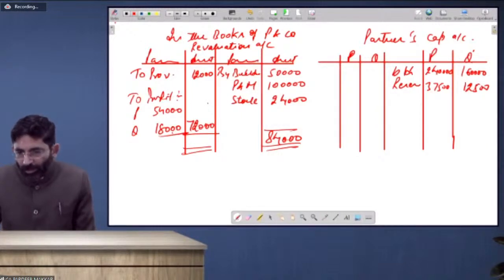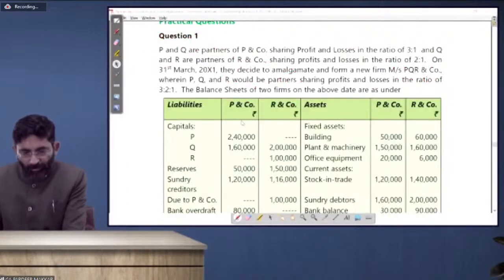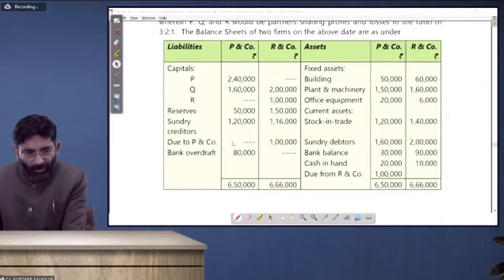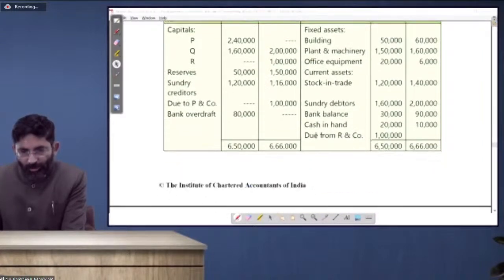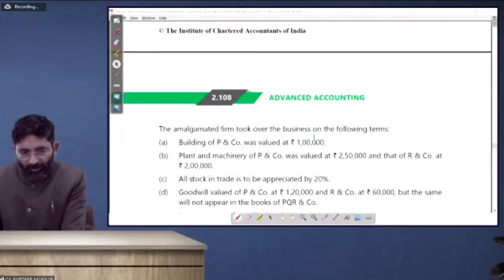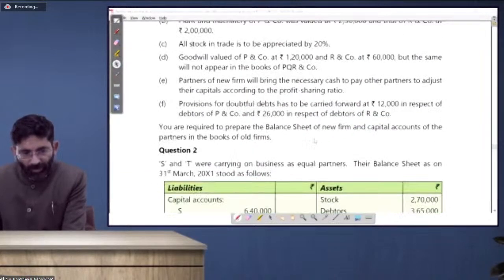Profit on revaluation is there. Revaluation profit 54,000, 18,000. Fast, fast. Reserve is allocated. No other loss is there which is to be allocated. No other profit is there which is to be allocated. Goodwill is to be entered.